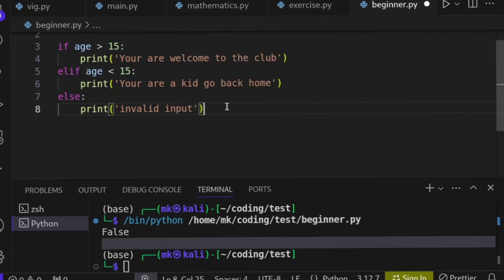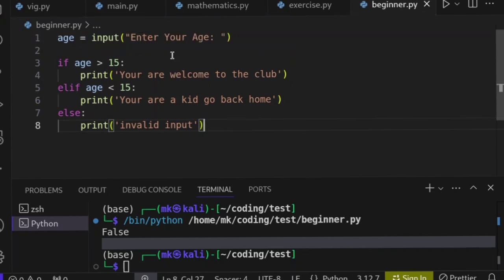Invalid input. So that's it. Very simple conditional statement. We check the age of a person. This is how you write a condition. You write if, then the condition in front of you. You check the age. Is age greater than 15? If yes, then print you are welcome to the club.